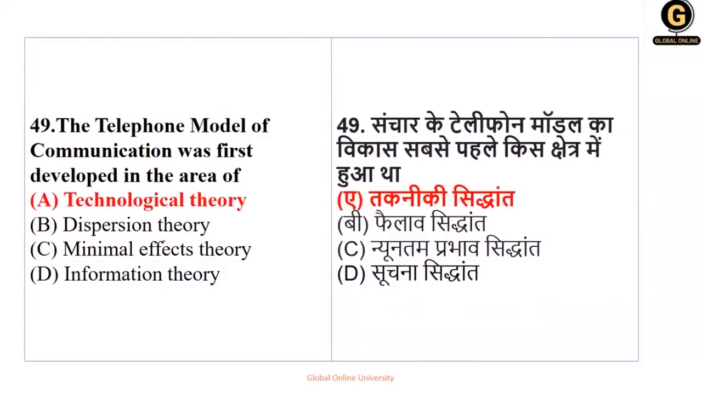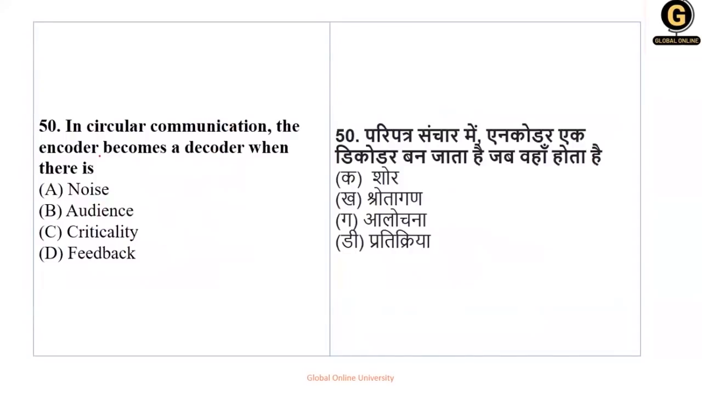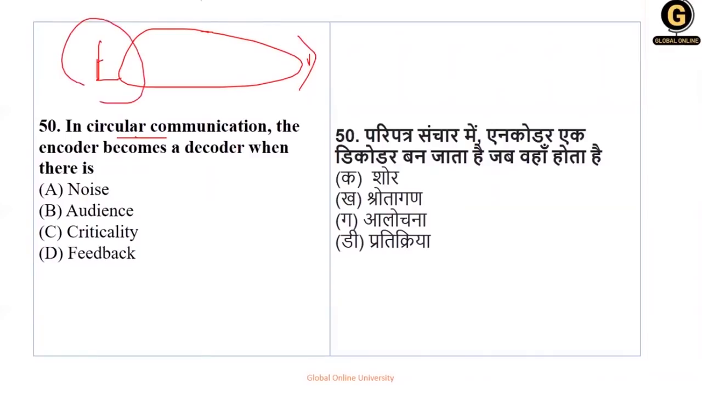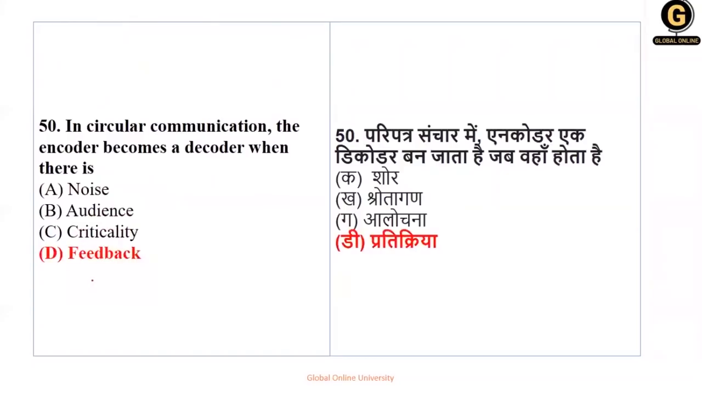And here we are at the last question of our series, that is, in circular communication, the encoder becomes a decoder when there is noise, audience, criticality, feedback. See, ये circular communication है, ये encoder है और ये decoder है. पर इन्होंने question क्या पूछा है? Encoder becomes decoder. Encoder decoder कब बन जाएंगे? Obviously noise, audience, criticality होगा नहीं. जब decoder will give the feedback to them. So encoder becomes what? A decoder. So the right option is option number D, that is feedback.